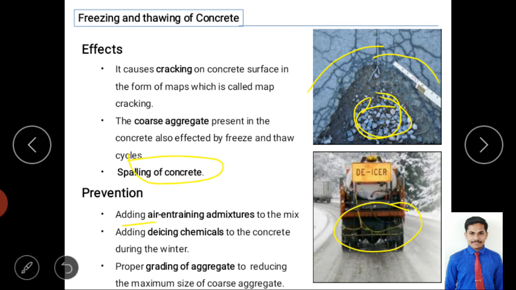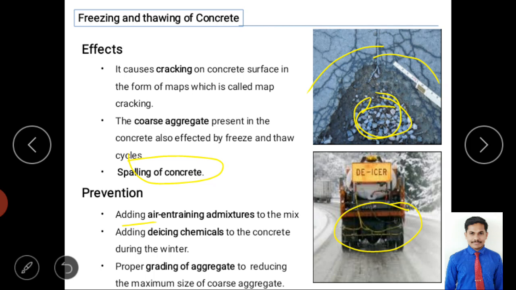So they use de-icer chemicals. They spray them on the surface of the concrete, and it covers the surface against freezing and thawing action. It is a preventive layer on the concrete structure.